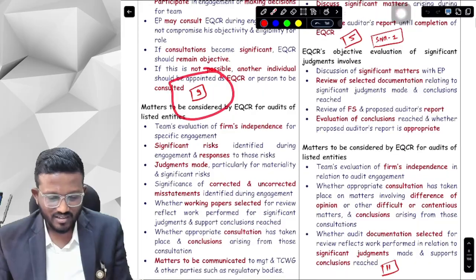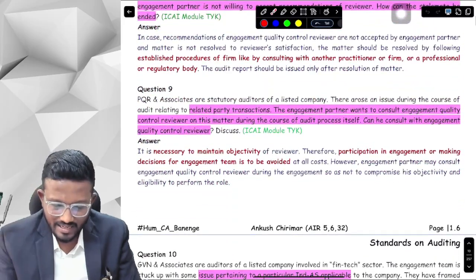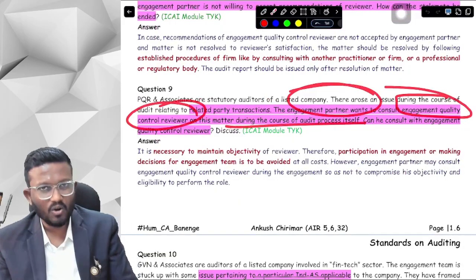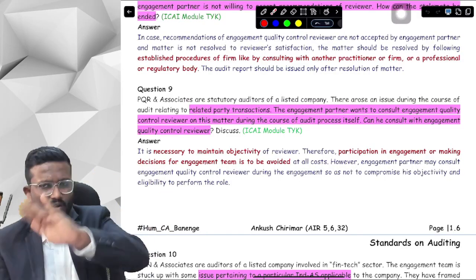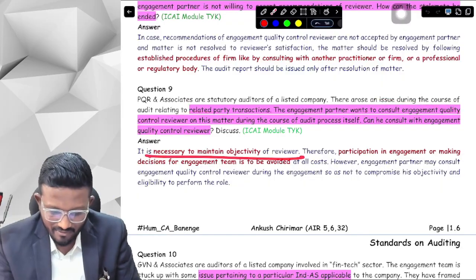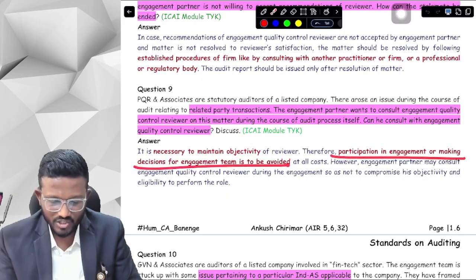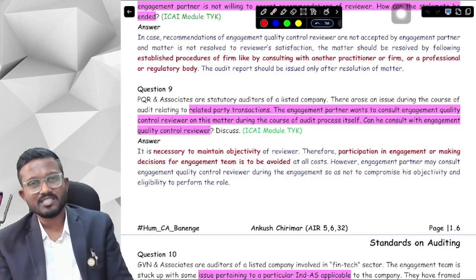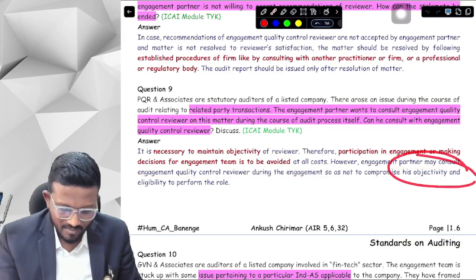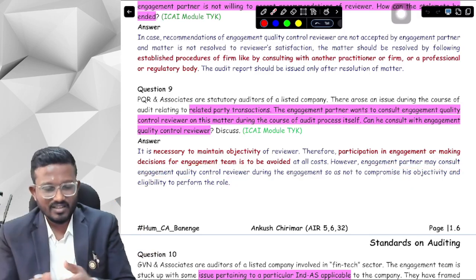Let's read question number 9. What does it say, sir? It says that there is a related party transaction. The engagement partner wants to consult the EQCR on this matter during the course of the audit itself. Can he consult with the EQCR? Yes, he can consult with the EQCR, but we need to maintain the objectivity of the reviewer, and participation or making decisions should be avoided. The EQCR should not participate or make decisions. The engagement partner may consult the EQCR, but it should not compromise his objectivity and eligibility. So the same things which we have read are given in the answer.